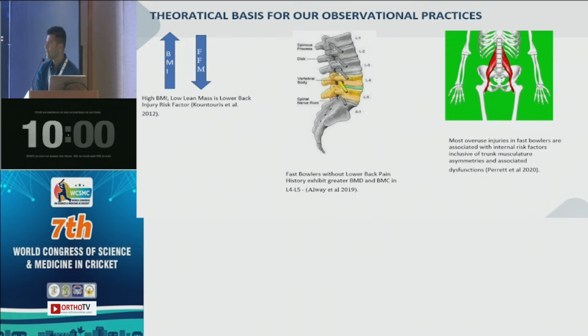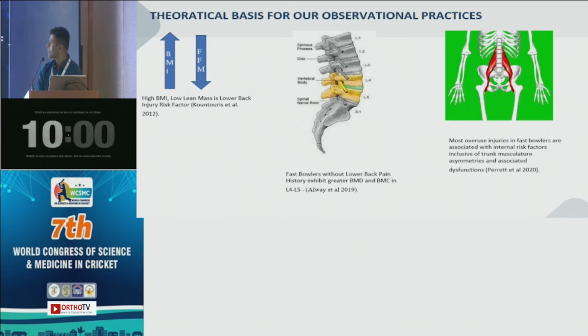So there was a theoretical basis for us to zero in on bone health and muscular asymmetries. In previous research, high BMI and low lean mass were lower back injury risk factors in some of the studies. So it's obvious that body composition, and subsequently DEXA scans, would be a useful tool to understand this.